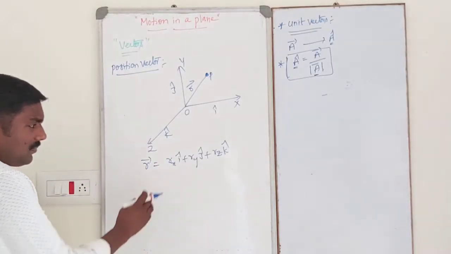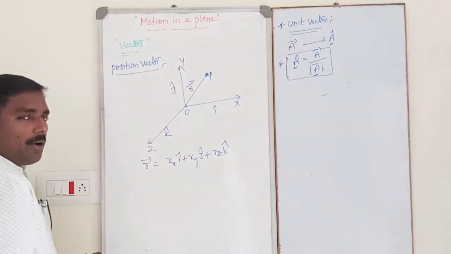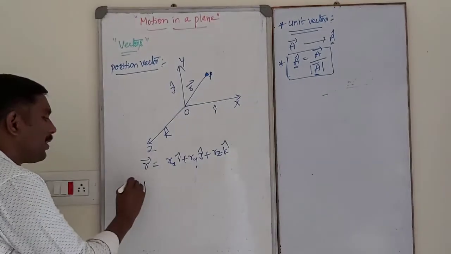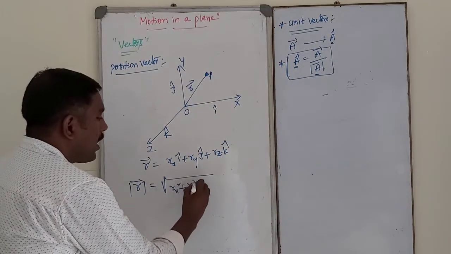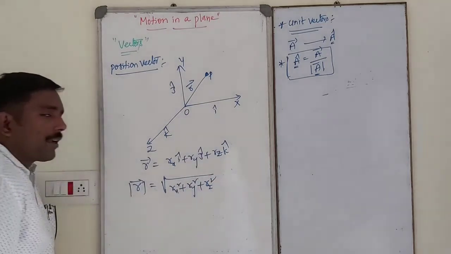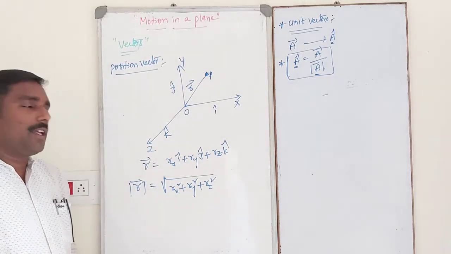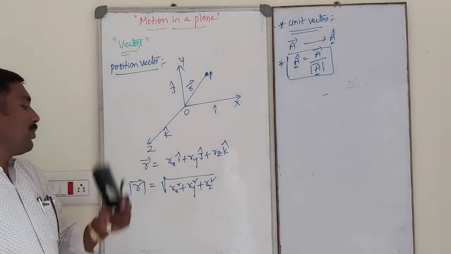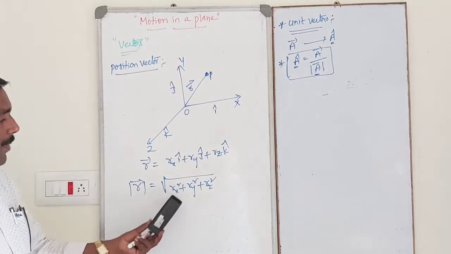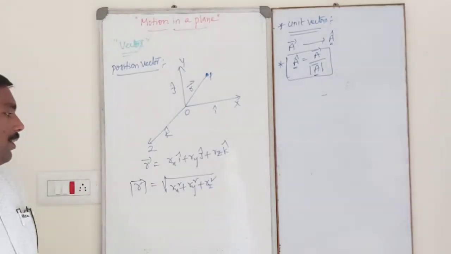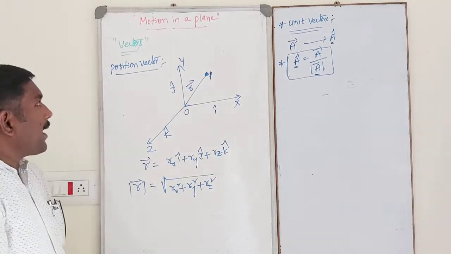Okay, see how to calculate the magnitude of the position vector. The magnitude of the position vector is nothing but the square root of rx square plus ry square plus rz square. By using this formula we calculate the magnitude of the position vector. So r bar is equal to the square root of rx square plus ry square plus rz square.